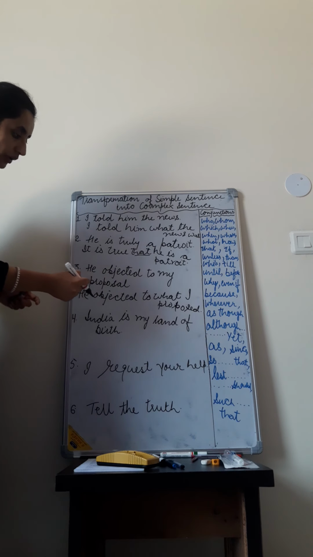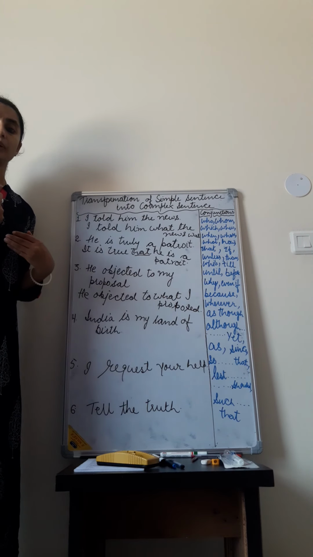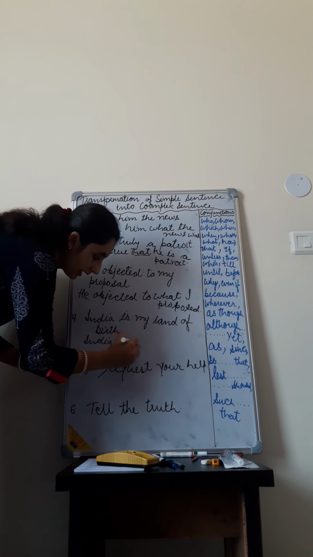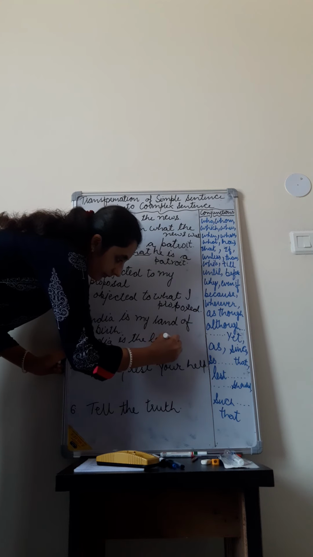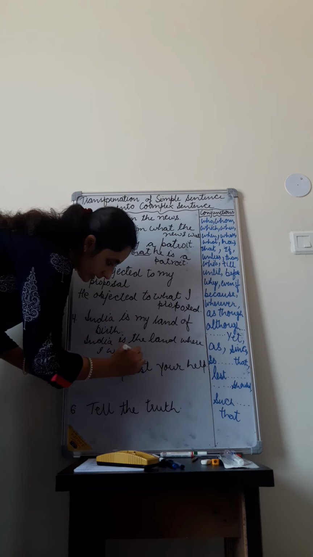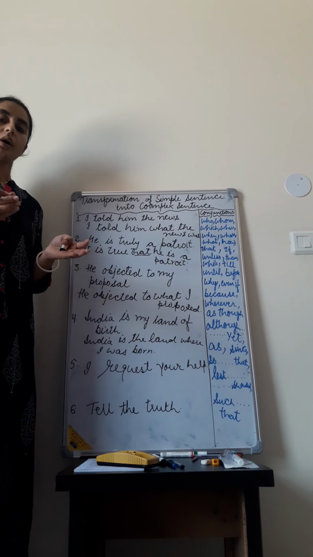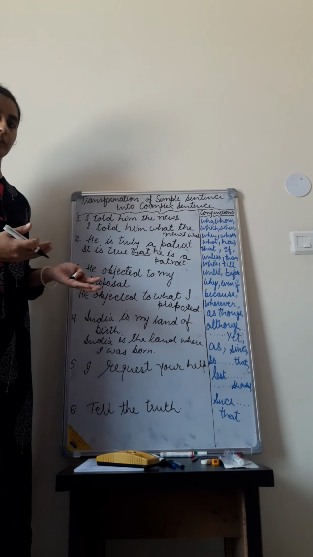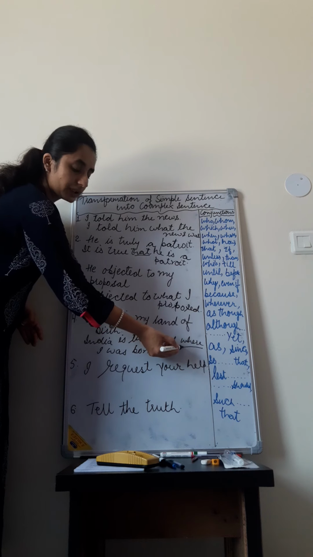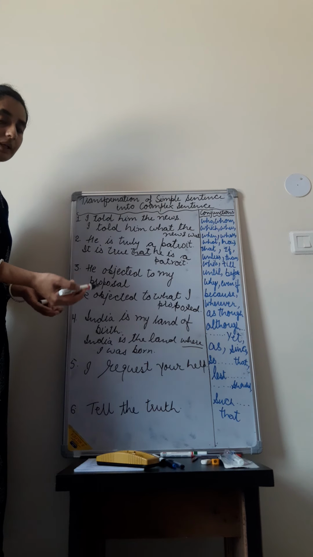India is my land of birth. India is the land where I was born. So India is the land of my birth. We have changed the simple sentence by using the conjunction where, and we use the conjunction where for places.